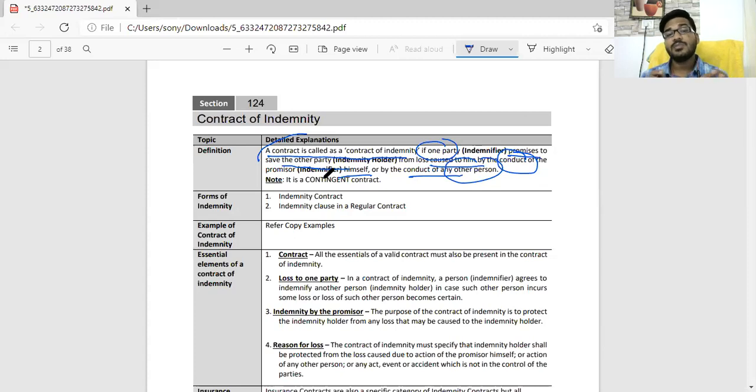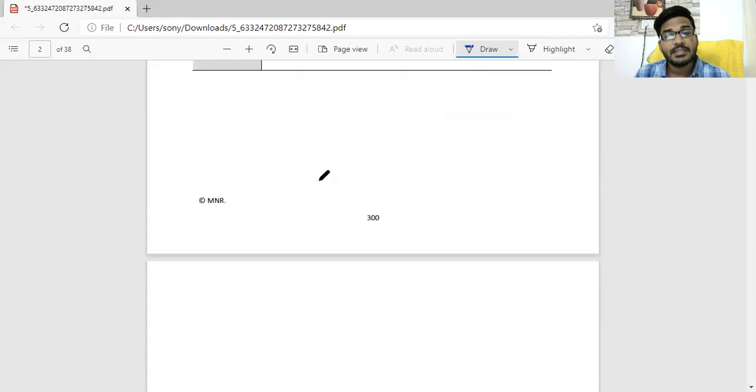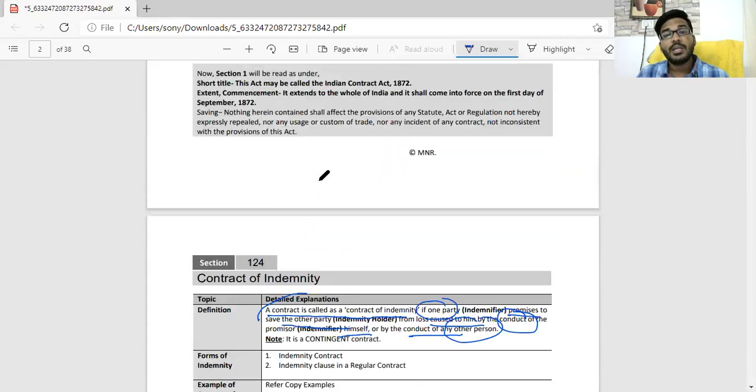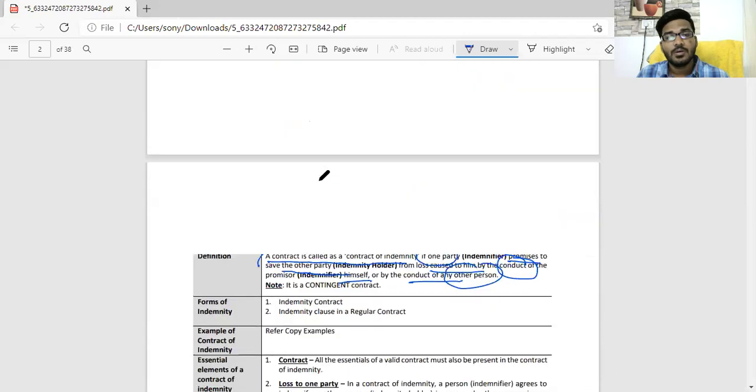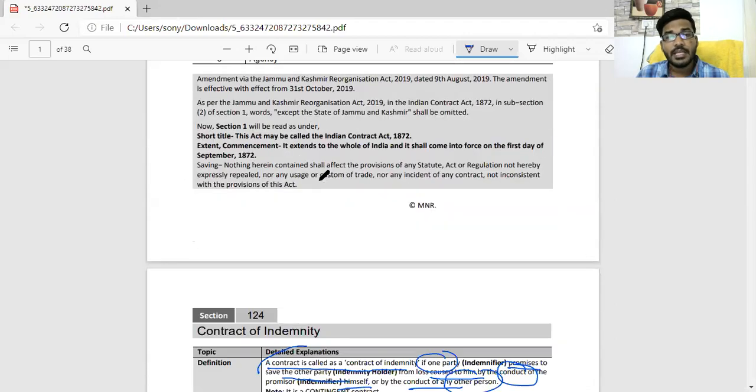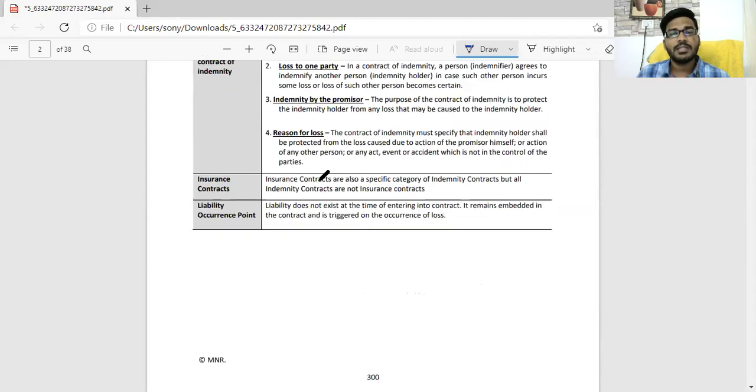Then next is section 125, rights of the indemnity holder. What are the rights of the indemnity holder? There are three rights. What are the three rights? One is the right to claim for damages. The second one is the right to claim for cost of the suit. And another one is the right to claim the compromised amount.